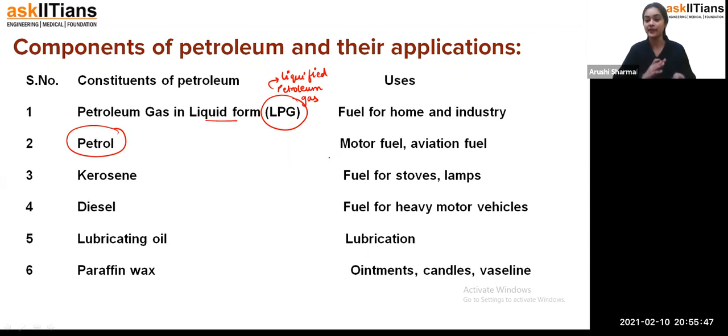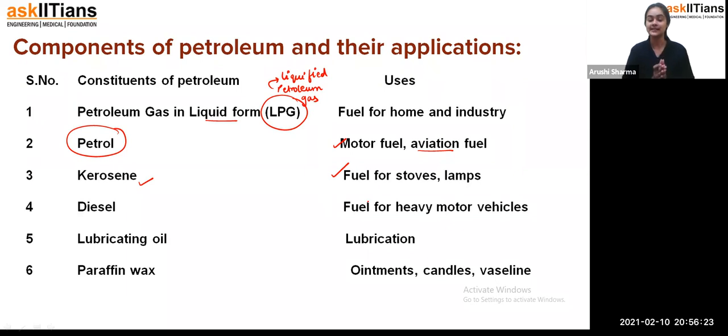That means, students, when the vehicle has to move from one place to another, they have to use this petrol, that is the motor fuel and the aviation fuel. Kerosene, do you still remember that in the last session we discussed one question, whether kerosene is considered a fossil fuel or not? And I told you that yes, kerosene is a fossil fuel because we are getting it from the petroleum only. When you refine the petroleum, you will be getting kerosene. And this kerosene, students, is used as fuel for stoves and lamps. So that's the usage of kerosene.